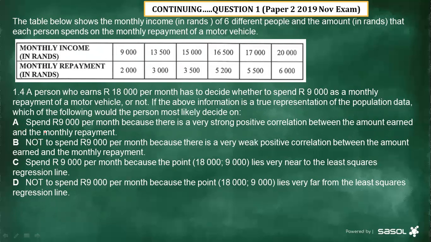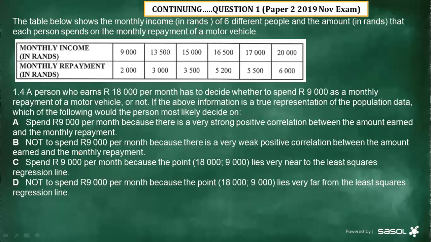A, spend 9,000 per month because there is a very strong positive correlation between the amount and the monthly repayment. Remember earlier on, we determined the correlation, and that value of R was 0.945. All right.